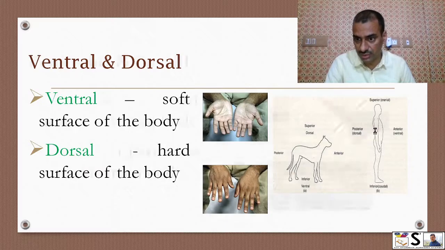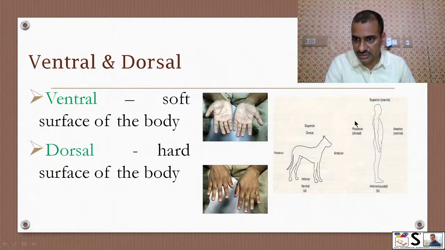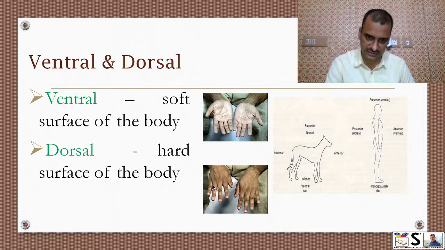But here in our body, the posterior part, that is back, becomes dorsal, and anterior part becomes ventral. Okay, so the main definition of dorsal and ventral, we can define by softness and hardness.